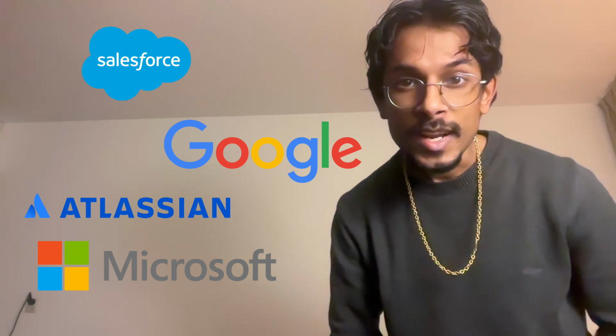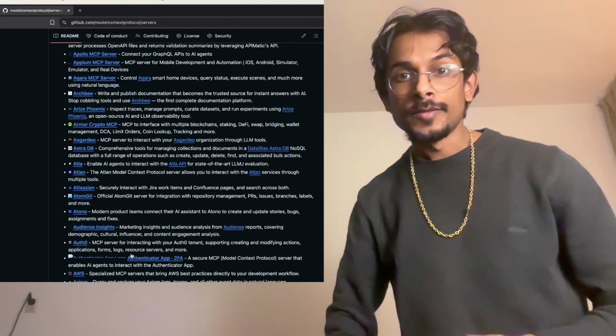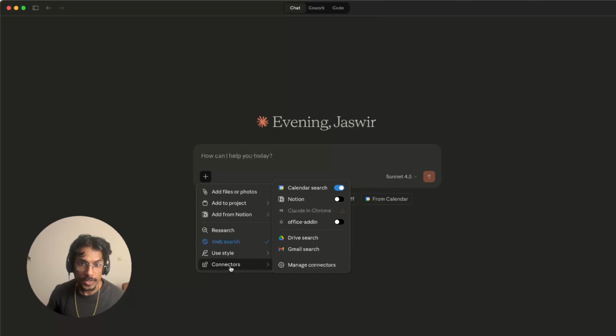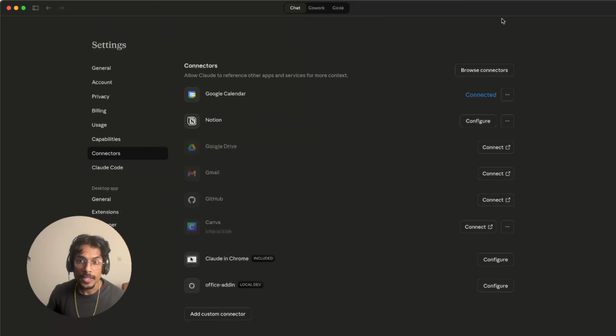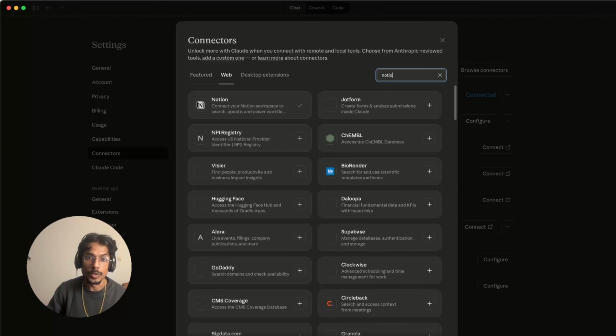Big company names like Google, Microsoft, Salesforce, Atlassian are already on board, and many others in this list. Let me show you an example of an MCP. When we go to Claude, we can connect it to connectors. And when you go to manage, you can browse various connectors, and one of them is Notion.